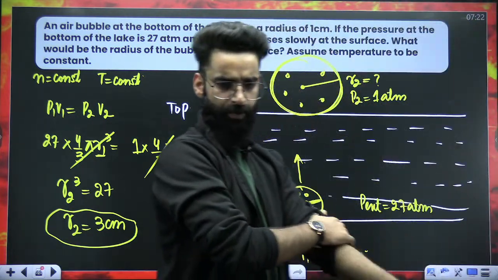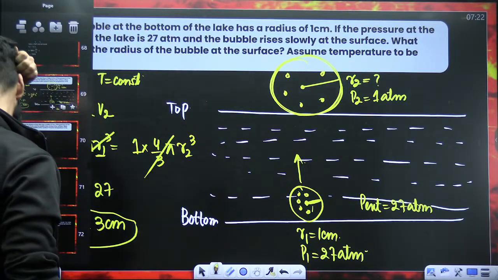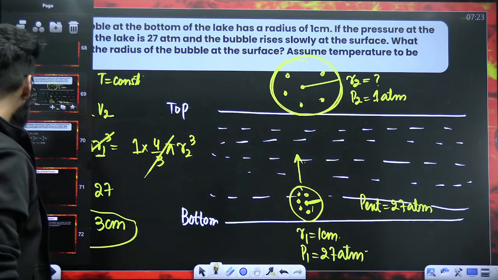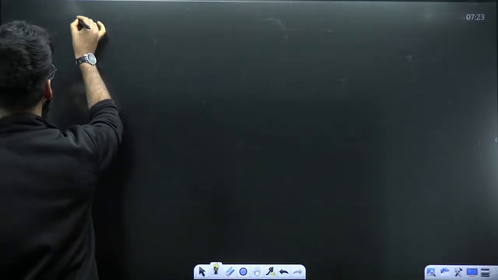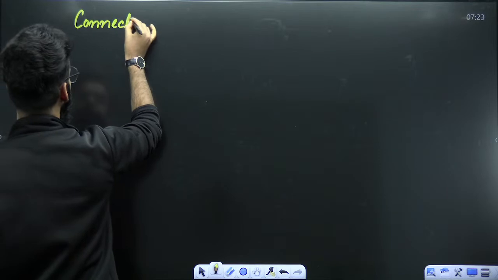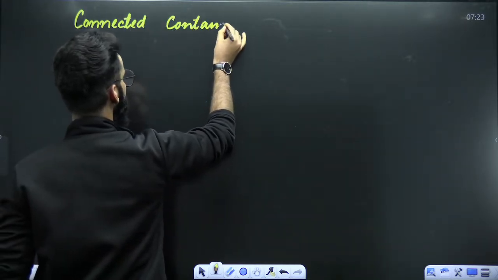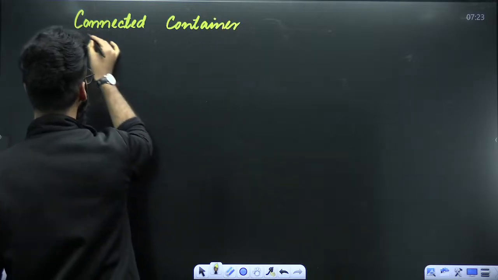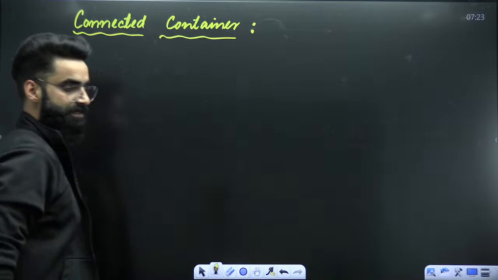Okay, let's have a look at a few more things. Let's see if we have more questions on ideal gas. No, the ideal gas part is done. Let's do a question based on connected containers.